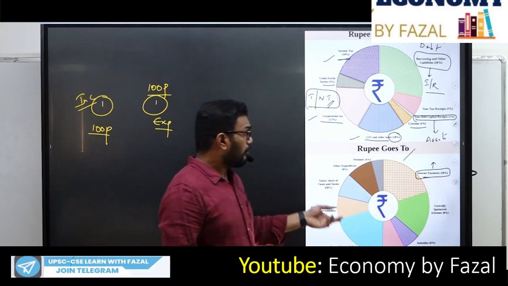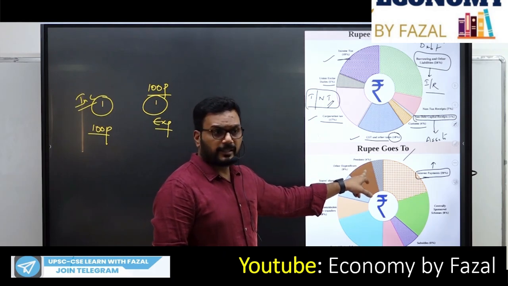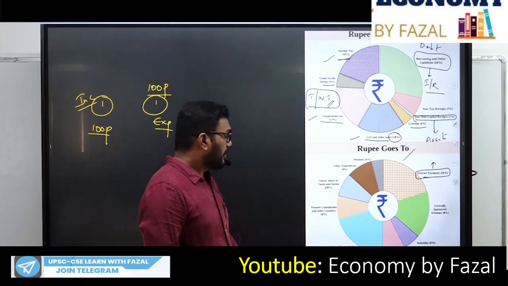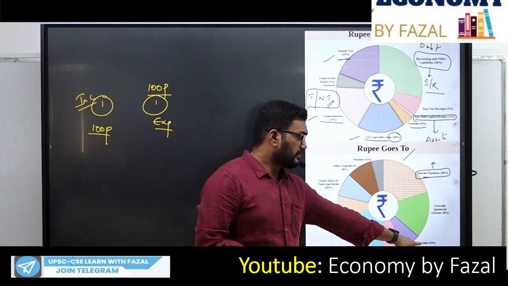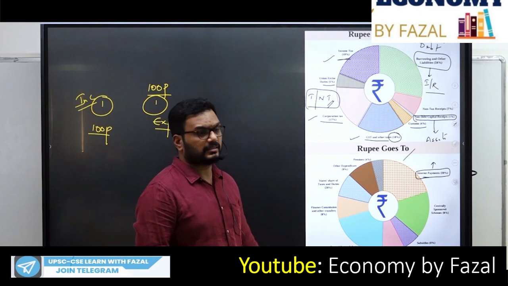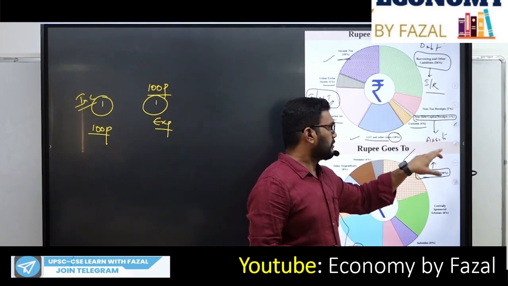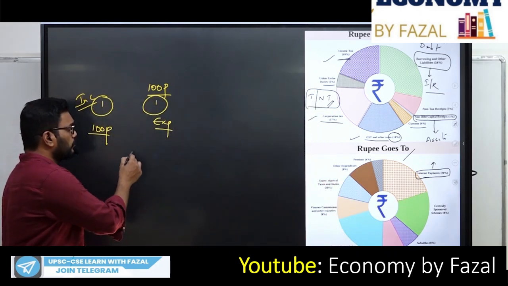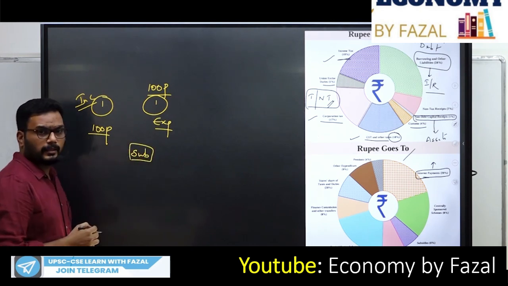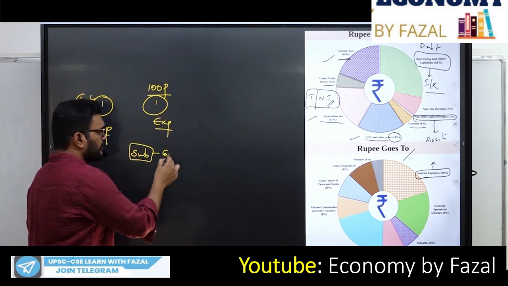Next, what are my expenditures? My expenditures are the pensions. Next, very importantly, my expenditures are defense. My expenditures are subsidies. Now, what are these subsidies? Subsidies, which is 6 paisa. Subsidies are something like a benefit which is given by the government to the needy. These are called subsidies, which you are actually giving, this 6 paisa.